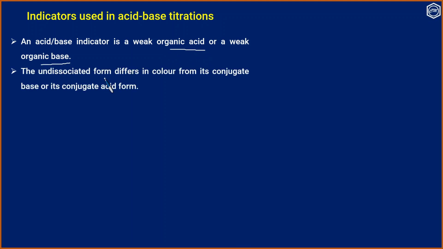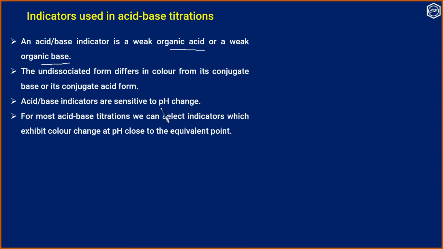The undissociated form differs in color from its conjugate base or conjugate acid form. Acid-base indicators are sensitive to pH change. For most acid-base titrations, we can select indicators which exhibit color change at a pH close to the equivalence point.